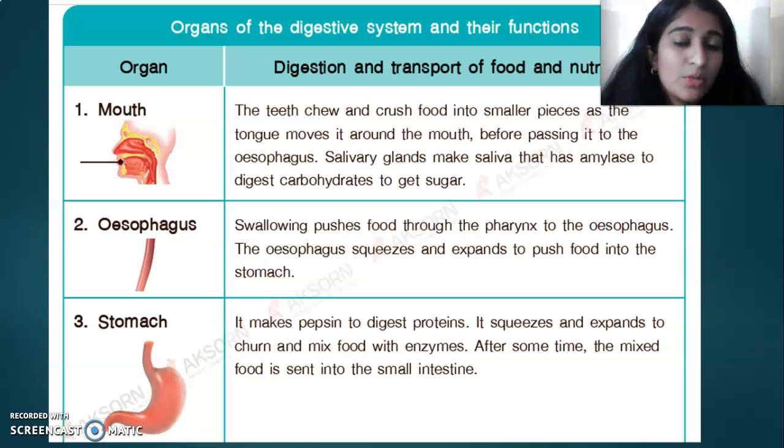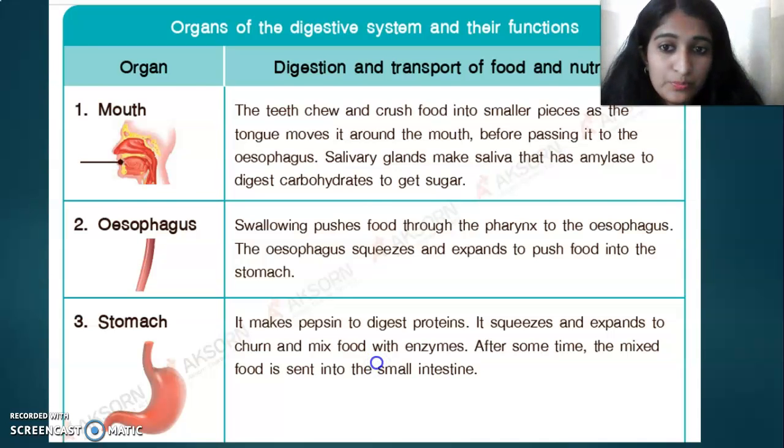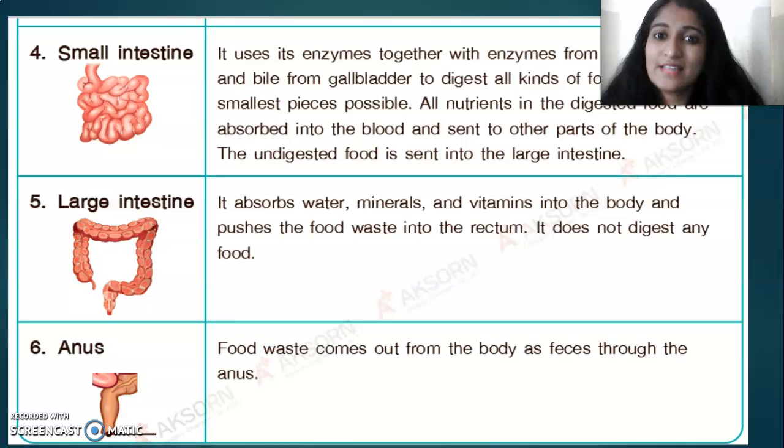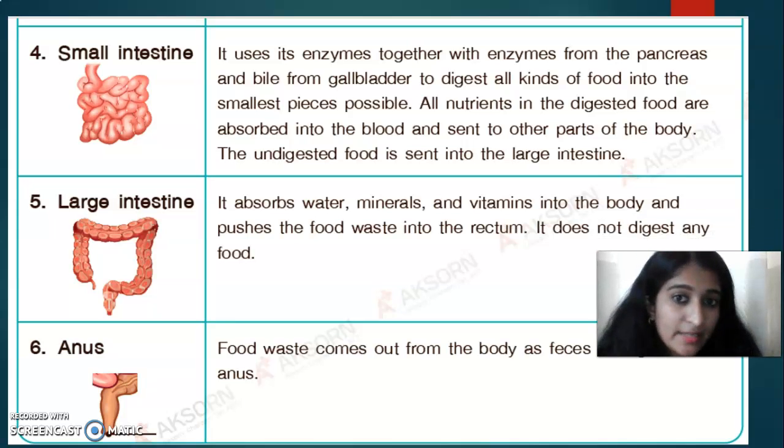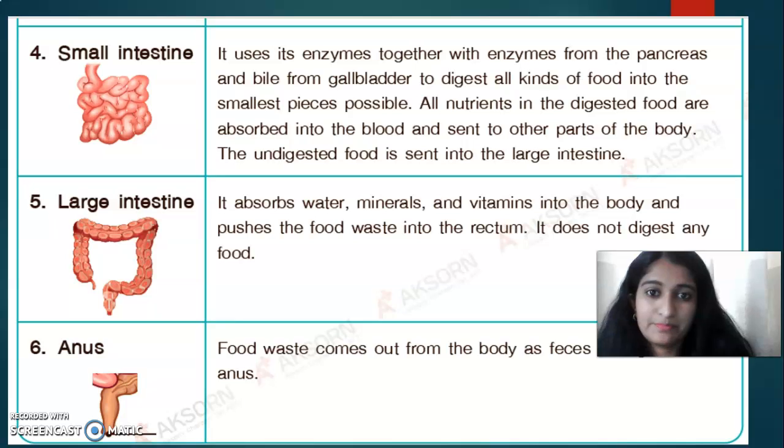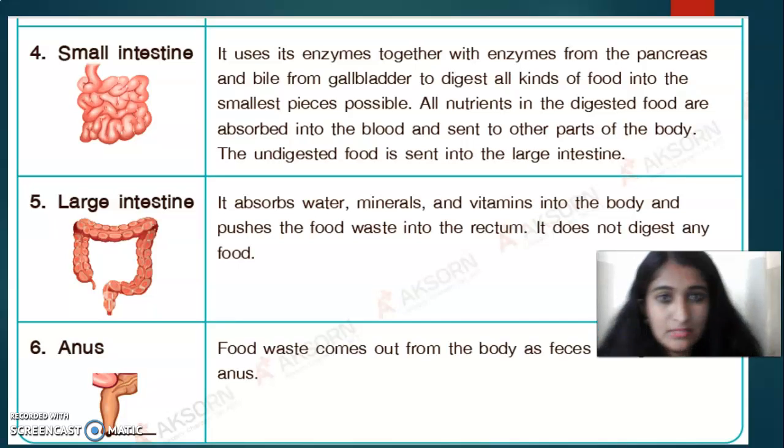And next, from the stomach, where do we go? From the stomach we go to the small intestine. The small intestine also has enzymes from the pancreas and the liver, which we discussed in the last class. The small intestine uses enzymes from the pancreas and bile from the gallbladder to digest the food into smaller pieces as much as possible.